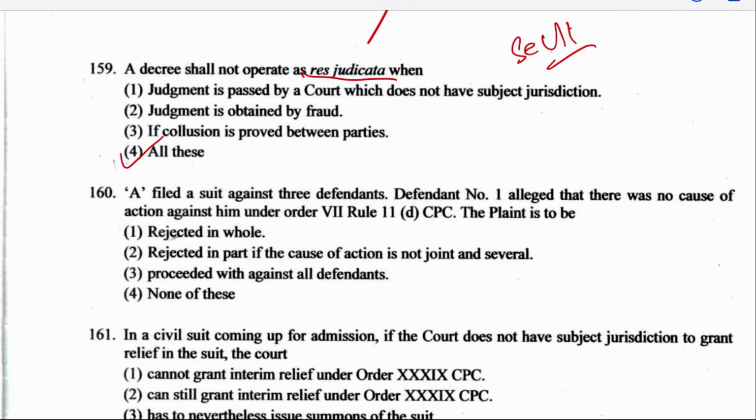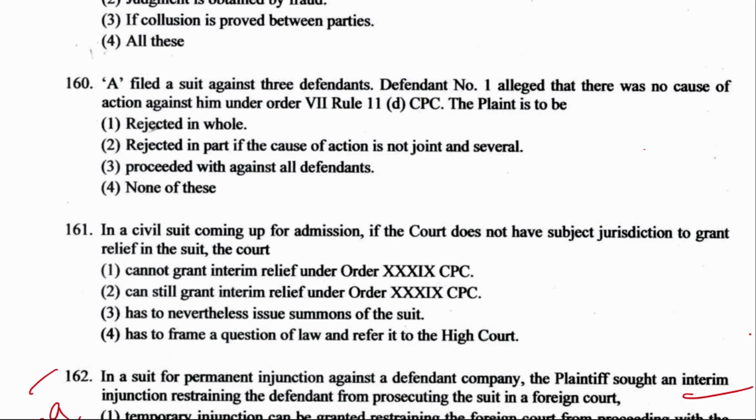Order 7 is about plaint, and Rule 11 is what? Rejection of the plaint. Here the right answer is option number 3, proceeded against all the defendants. Basically, there is a general principle of law that whenever the court is considering the plaint on an application for rejection under Rule 11, which talks about rejection of plaint, it should be considered as a whole and not in parts.